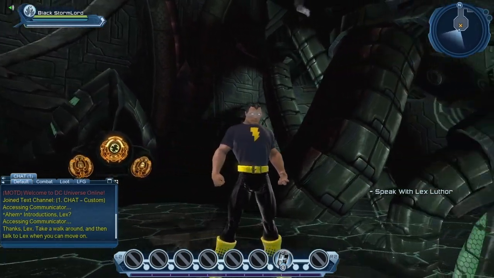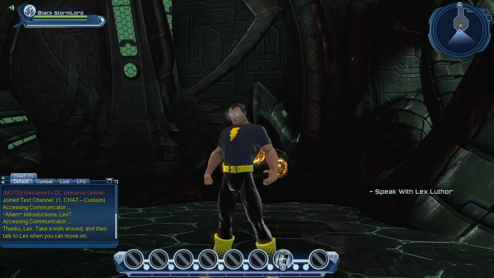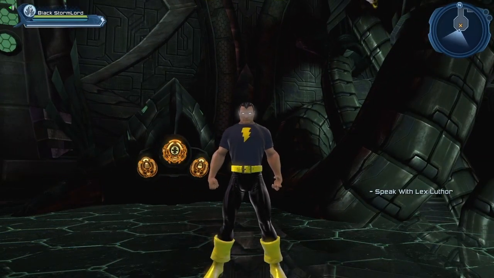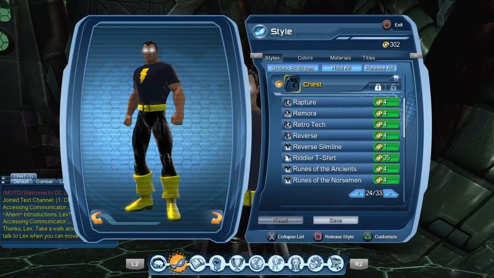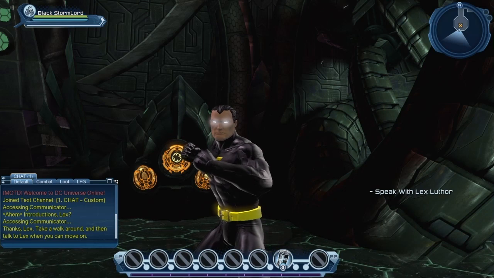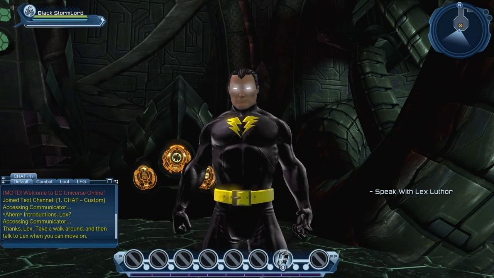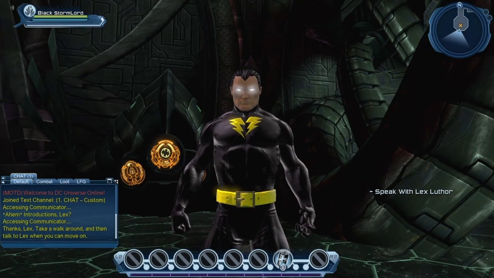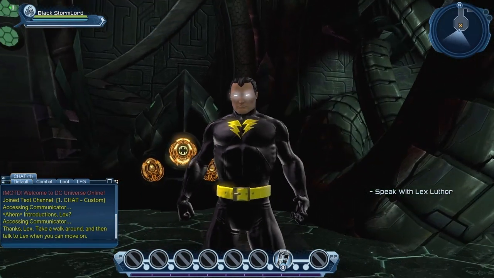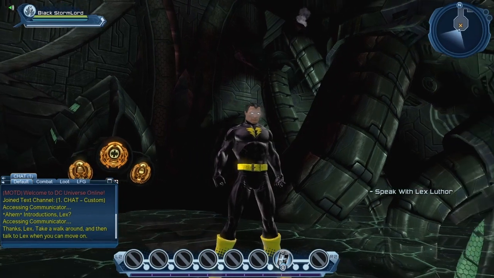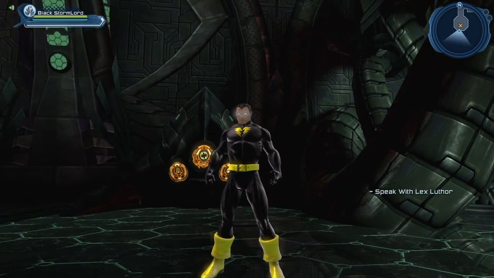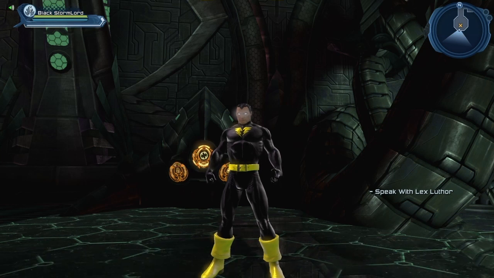If not, you are going to have to use a slimline chest piece and the lightning bolt emblem in order to be able to recreate your friend Black Adam. So sadly at this point, at character creation, this is as close to your friend Black Adam as you can get, especially the classic version of the character. But later down the line, you will have access to more styles. Let's take a look at that.